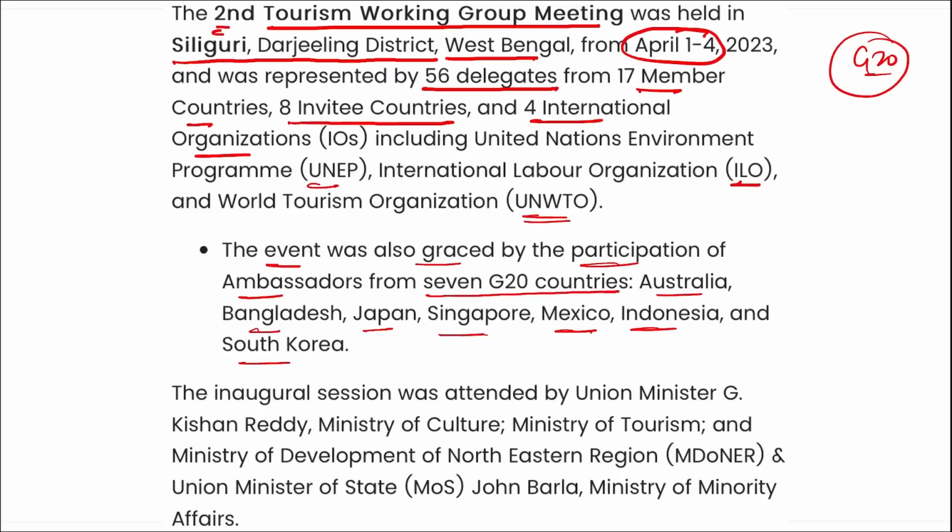Presentations by UNEP on Travel for LiFE and by UNWTO on the first draft outcome document, the Goa Roadmap, were made in the first session of the tourism working group meeting. The meeting also featured presentations on the 5 goals of green tourism: digitization, skills, tourism MSMEs, and destination management, from countries such as Turkey, Saudi Arabia, Australia, Indonesia and Italy. So coming back, this was the second edition of the tourism working group meeting held in Siliguri, Darjeeling district of West Bengal.